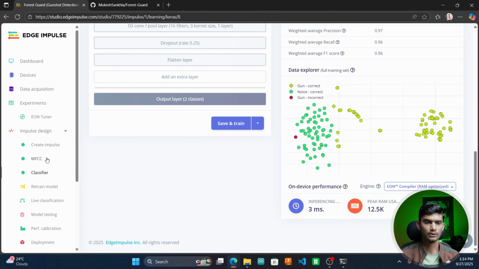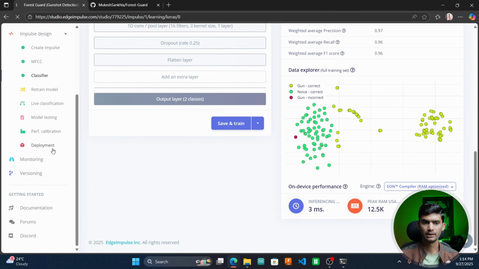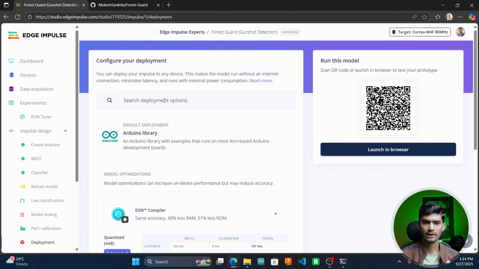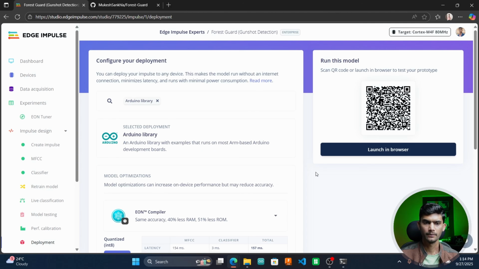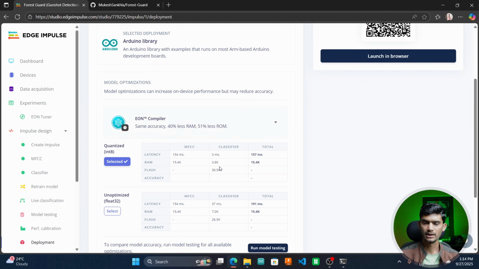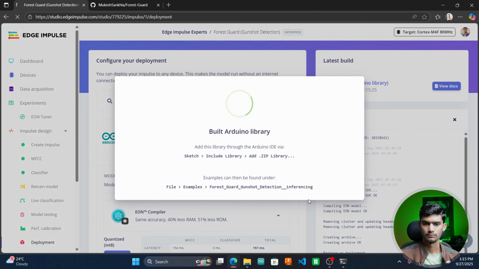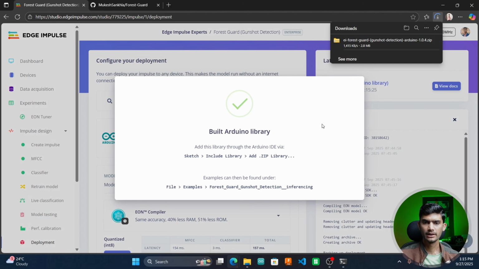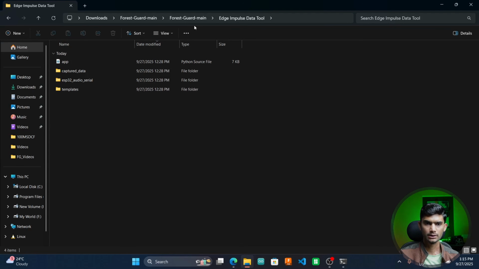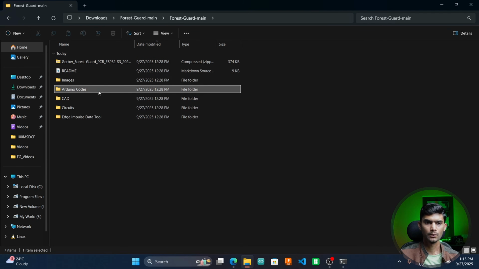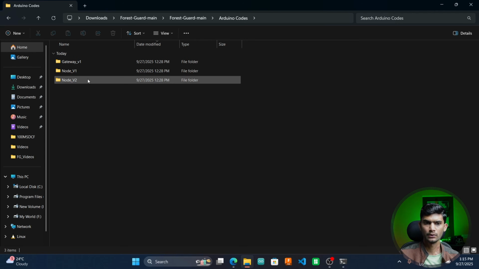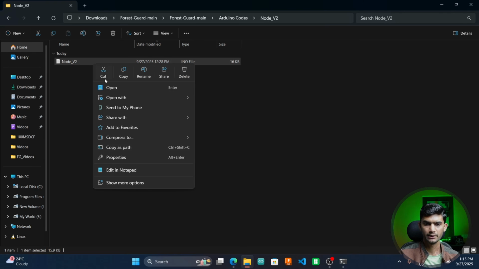To deploy this into our node, we'll go to deployment, select the deployment option as Arduino library. Just keep all the settings same and click on build. Once the library is built, the library will be downloaded automatically. Now I'll go back to my GitHub folder. Here I'll open Arduino codes and in Arduino codes, select the node version 2. Open in my Arduino IDE.